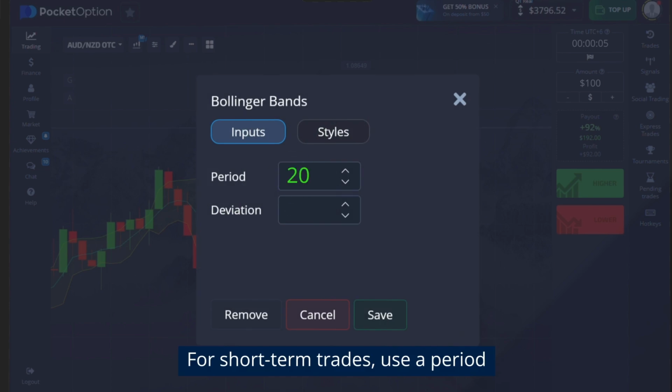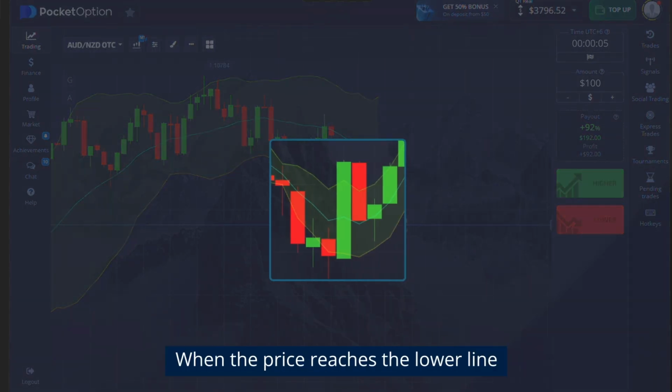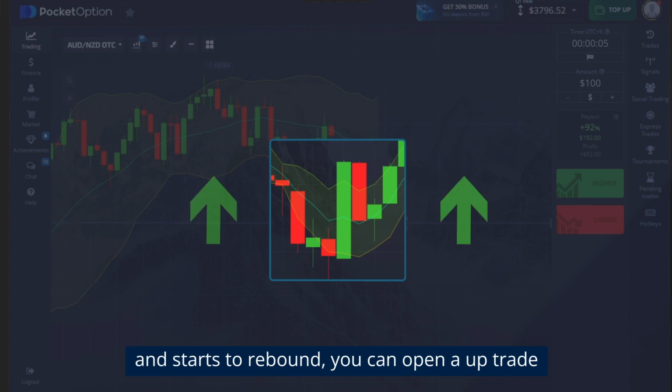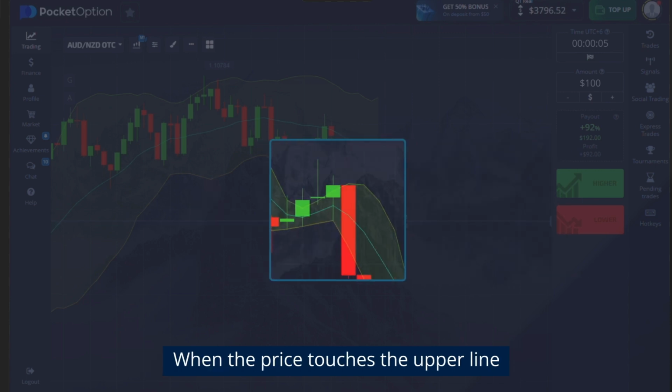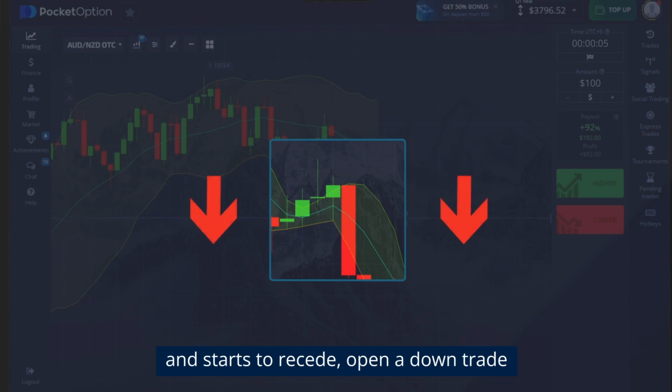How to set up the Bollinger Bands indicator for quick trades, starting at 5 seconds. For short-term trades, use a period of 20 and a deviation of 2. When the price reaches the lower line and starts to rebound, you can open an up trade. When the price touches the upper line and starts to recede, open a down trade.